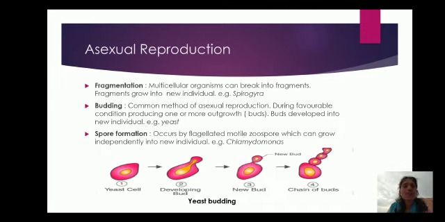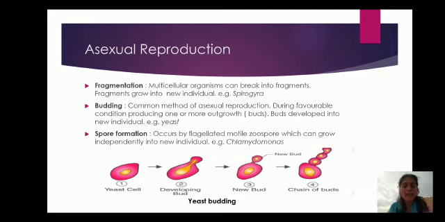In asexual reproduction, there are three types: fragmentation, budding, and spore formation. In fragmentation, Spirogyra is a multicellular organism in which both sexual and asexual reproduction take place. During asexual reproduction, on maturation, Spirogyra breaks down into fragments and each fragment grows individually.